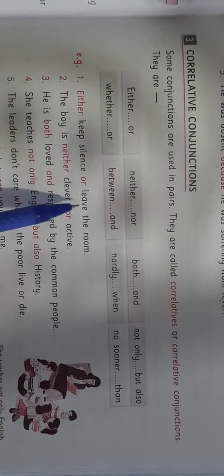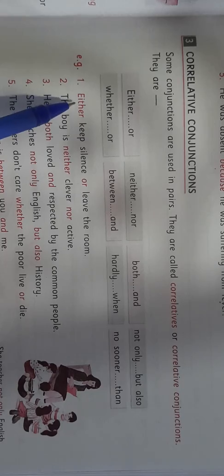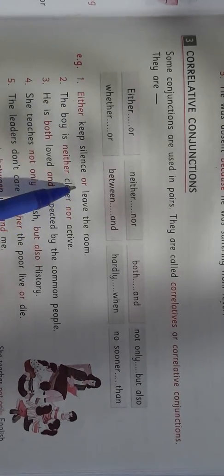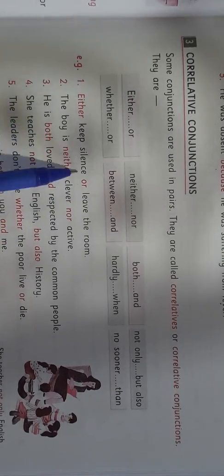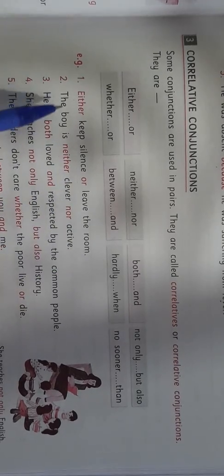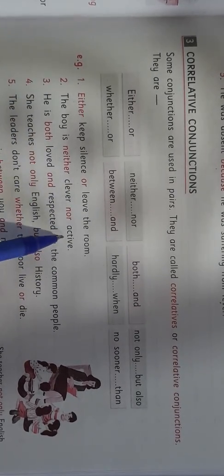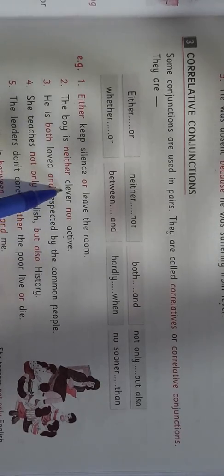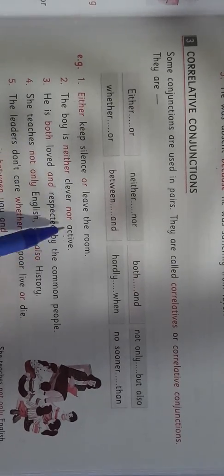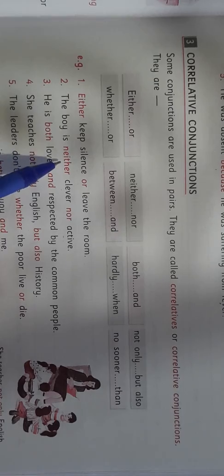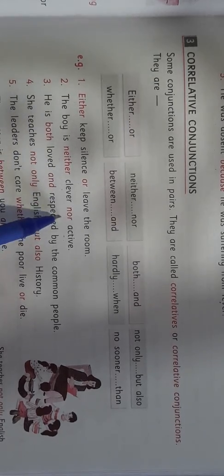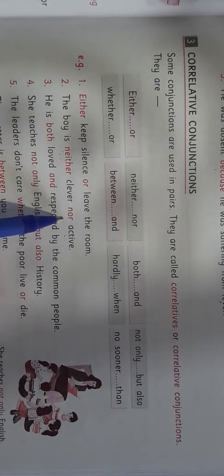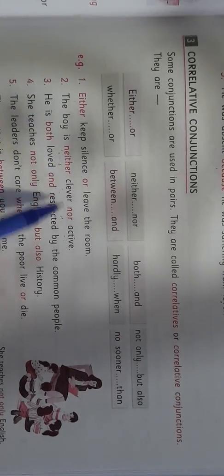Here the words keep and leave are verbs which are joined with the correlative conjunction either or. So, either keep silence or leave the room. The boy is neither clever nor active. Here the adjectives clever and active are joined with the correlative conjunction neither nor. So they are used in pairs. The boy is neither clever nor active.